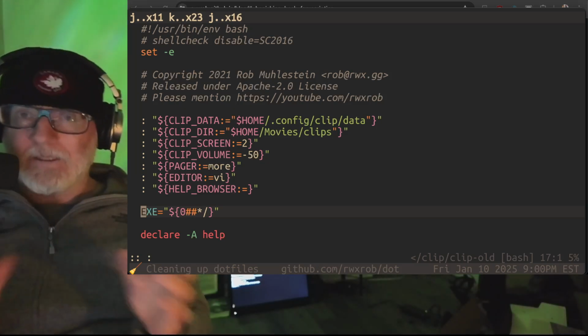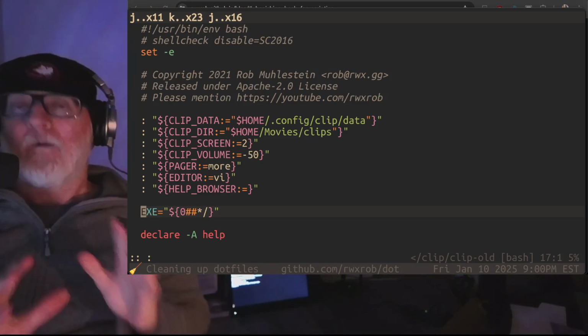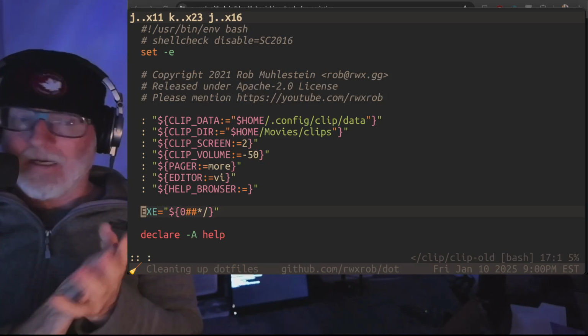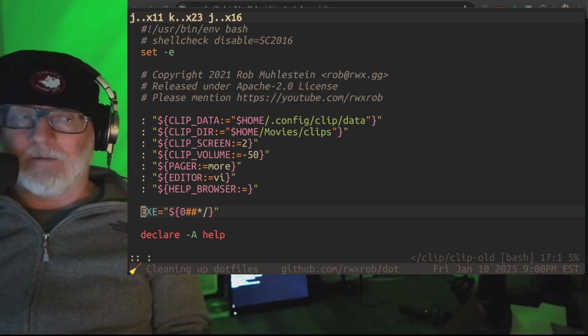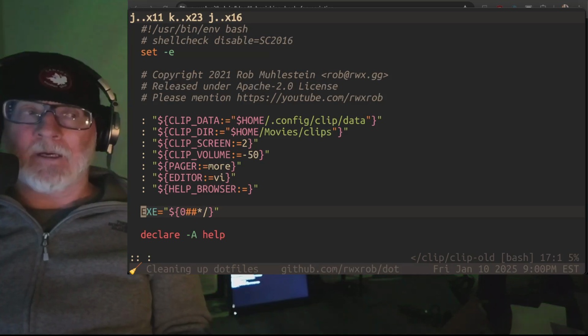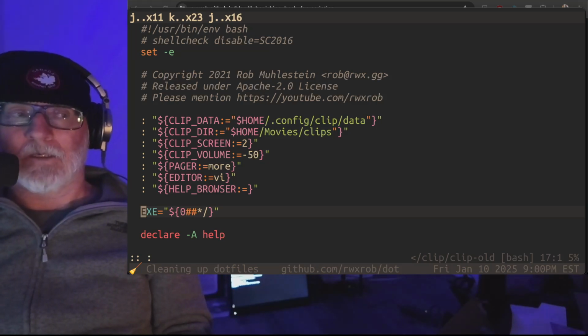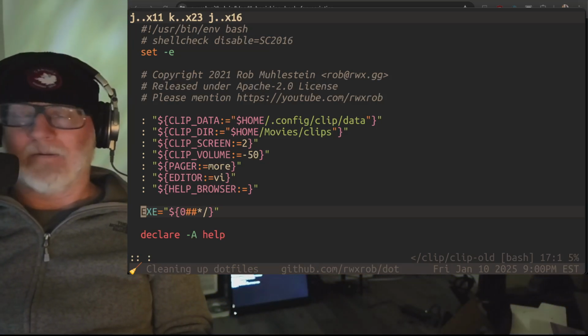So I'm just done with Bash. I tried so hard to love it. I really did. I became a huge Bash fanboy. And the whole time, it wasn't until I started doing some really serious text manipulation that I started going, man, this is not covering it.